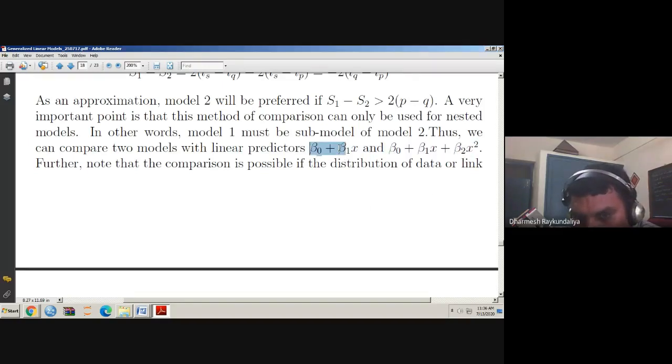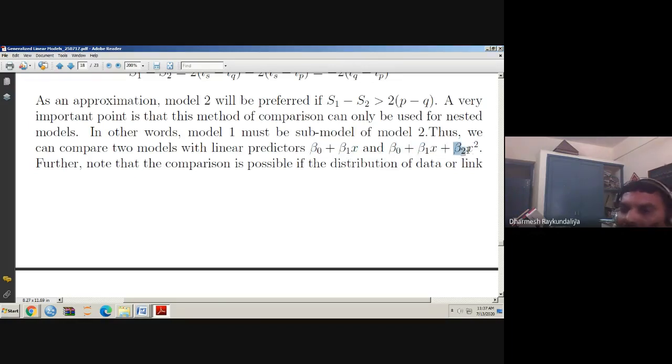So the deviance of this model is called S1, the deviance of this model is called S2, and we take S1 minus S2. How many parameters here? It is 2. How many parameters here? It is 3. So 3 minus 2 is 1. That means it should be compared with chi-square 1 alpha. And we said that the approximate value of chi-square 1 alpha is twice of 1, that is 2. So if the difference between the deviances, S1 minus S2, exceeds 2, then we say that this x square term is important compared to the previous model. That means the second model is preferred over the first model.